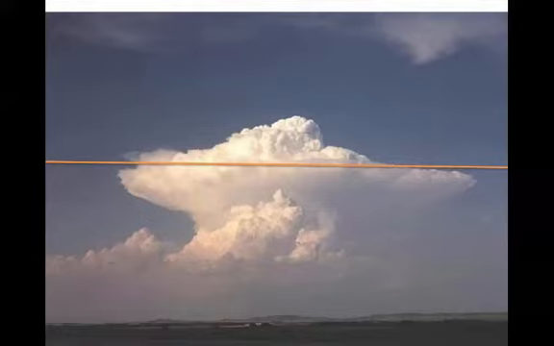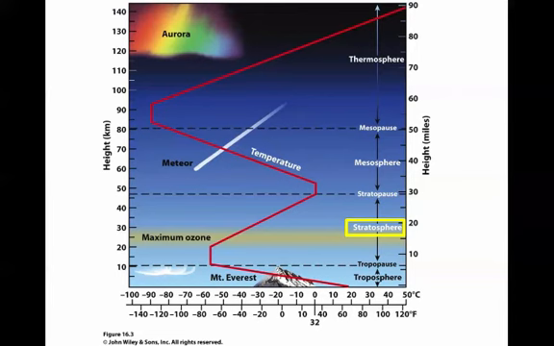In fact, the image of that hurricane that we were looking at, that whole hurricane is just in the bottom layer of the atmosphere, right down in the troposphere. The troposphere extends to about 10 kilometers tall, so that's about 6 miles. If you've ever run a 10K, you've run the whole distance of the troposphere where our weather takes place. In fact, the tip of Mount Everest is just about at the top of that region, which is why the air is so thin up there. It's very hard to get a good breath of oxygen when you're that high because the density drops off.